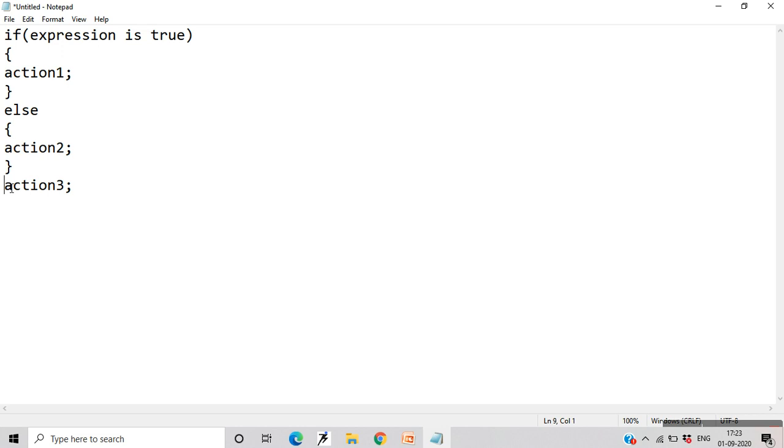and then followed by action 3, which is performed regardless of whether this condition or this expression is true or false. But action 1 will be carried out only if the expression is true, and action 2 will be carried out only if this expression is false. And after you perform any one of these two actions, the third action you have to perform, because it is carried out no matter what the result of this expression is. So this is the syntax for the if else statement.